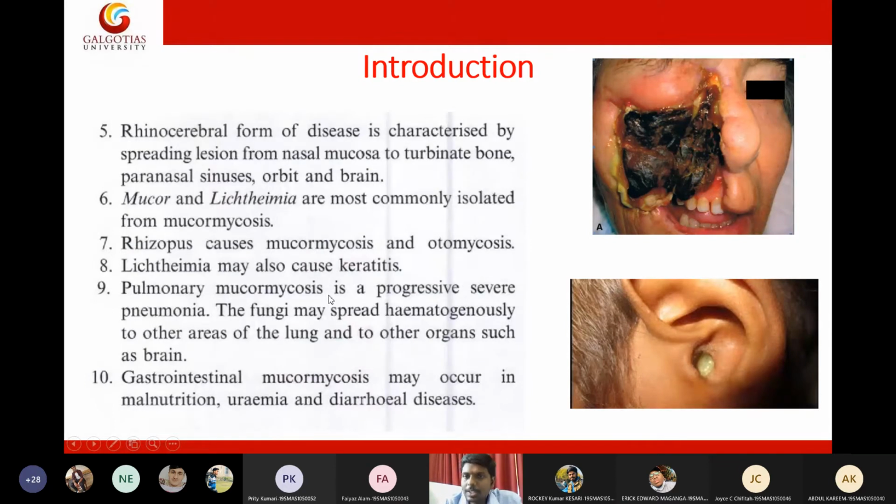Pulmonary mucormycosis means this mucormycotic infection goes to the lungs and infects the lungs. From the lungs, this fungi gains access to the blood. From the blood, it causes multiple organ infection. In the patient, there is a high chance of death from this form of infection. This is called pulmonary mucormycosis. Then the other one is gastrointestinal mucormycosis. As the name suggests, this causes infection of the gastrointestinal tract. It can be in the esophagus, stomach, or intestine. So this particular infection is called gastrointestinal mucormycosis.